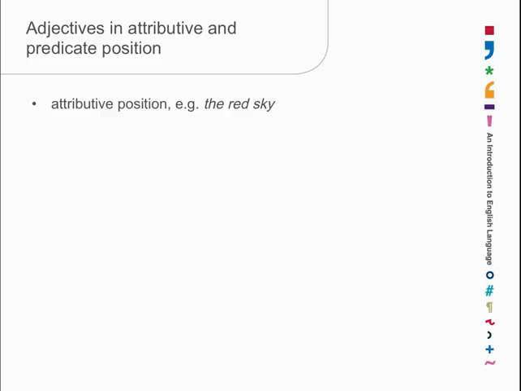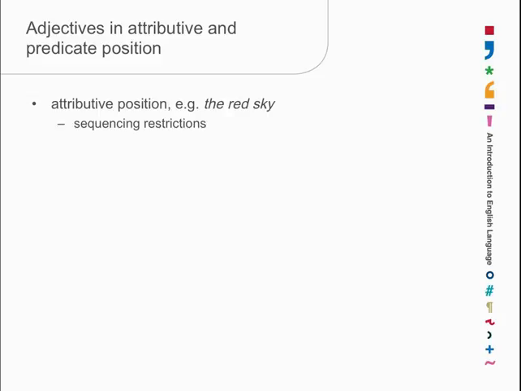Here's an adjective, red, head of its own phrase, and there's nothing else there, so it sits right in front of the noun. So it's a modifier of it, the red sky, and we could have a number of other adjectives there, but there'd be sequencing restrictions on their order. If we said that the sky was also, say, dark, a red dark sky wouldn't be nearly so good as a dark red sky. There are sequencing restrictions.